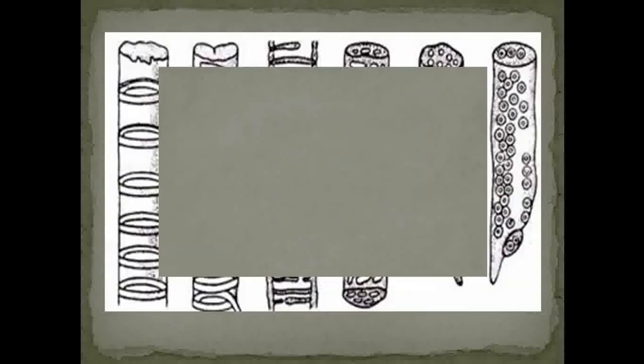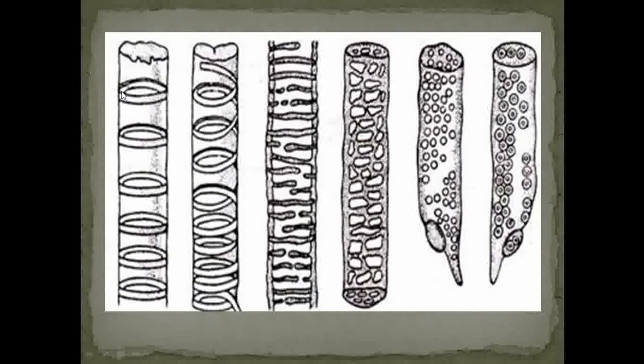as well as they show the presence of thickenings. So let's see what those thickenings are. If the thickening is circular, that's why it is called circular thickenings, which are present on the vessels. These are the circular thickenings. Then the second one, if you observe here, is called spiral thickenings. Then this one is called scleriform thickening. This one is called reticulate thickening.